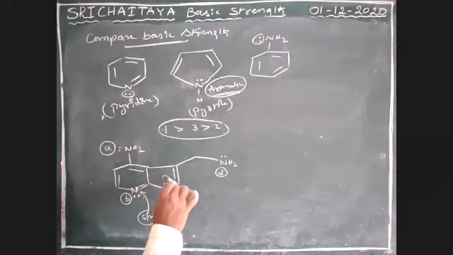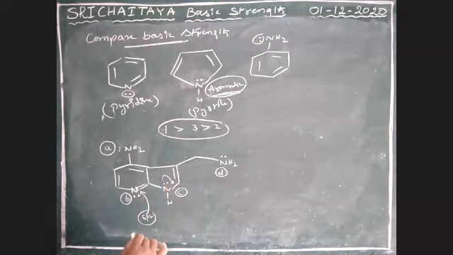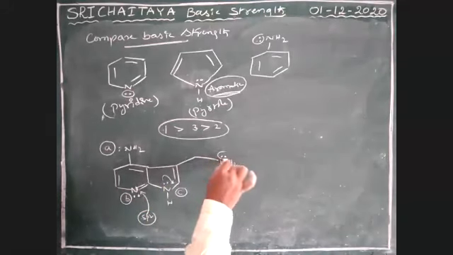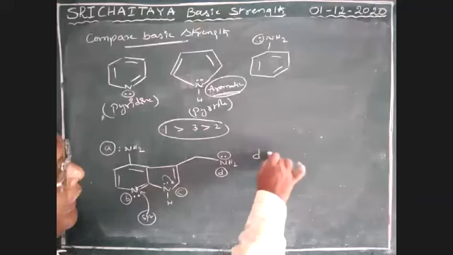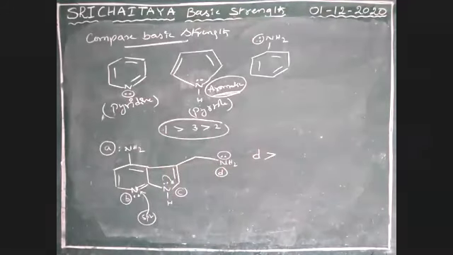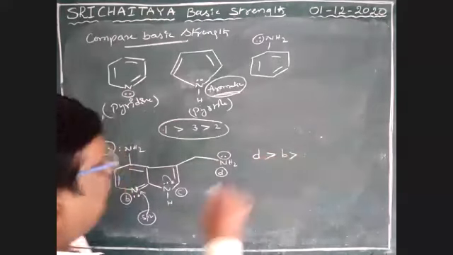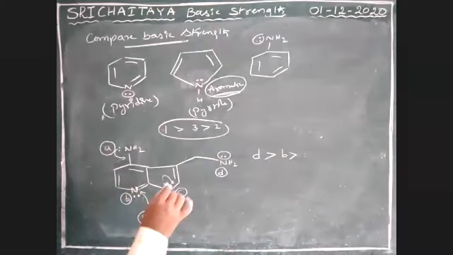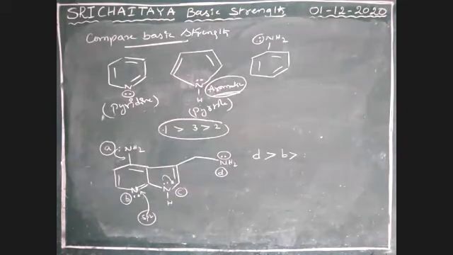This is in resonance. This is not in resonance. It is a free lone pair. Therefore, D is greater than the others. Next chance. This is not in resonance and this is not in resonance. Next chance B and A. This is in resonance, boys.